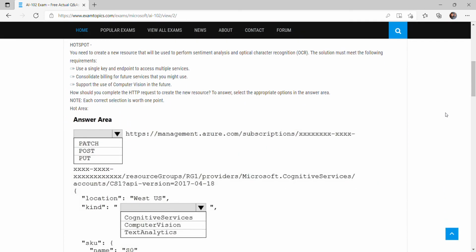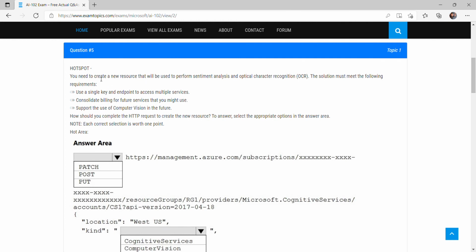Okay, so question number 5 says you need to create a new resource. We have to create a new resource that will be used to perform sentiment analysis and optical character recognition. So we have to create a resource which will do sentiment analysis and OCR. The solution must meet the following requirements: use a single key and endpoint to access multiple services, consolidate billing for future services, and support the use of computer vision in the future as well. So how should you complete the HTTP request to create the new resource?